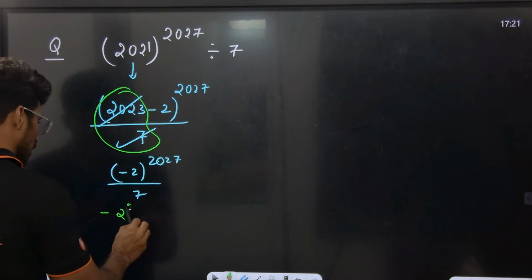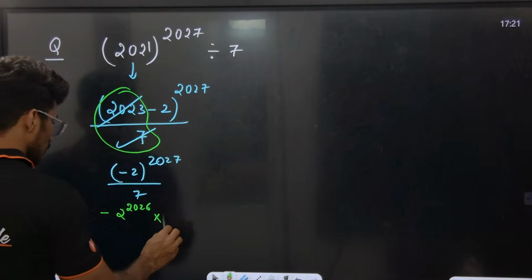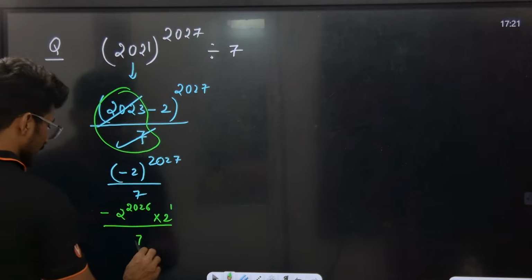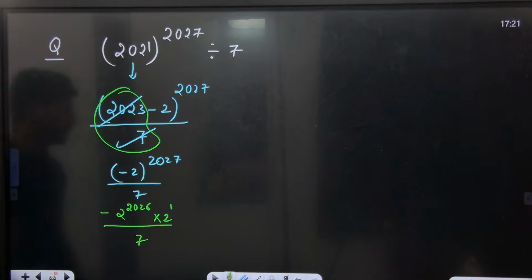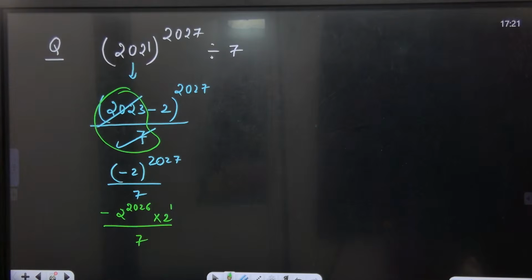Now can I write 2 power of 2026 into 2 to the power of 1 by 7? Why are we writing this, sir? What is the reason behind this? I can write, see, basically what?